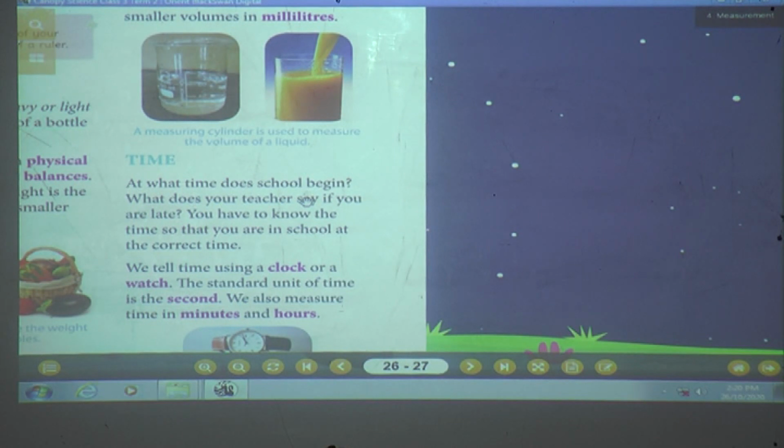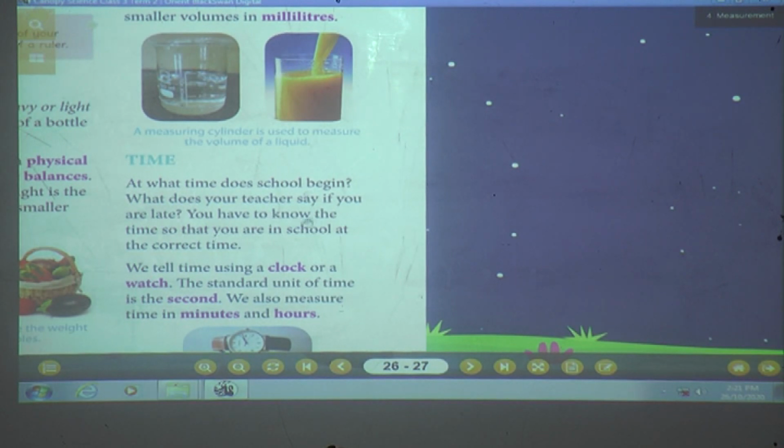In the morning? Yes, correct. 8:20, isn't it? Yes. What does your teacher say if you are late? She will ask you why you are late, isn't it? I used to ask you, now? Yes, you will give the reasons that I woke up late, or my bus uncle was late, or my auto uncle was late, isn't it?